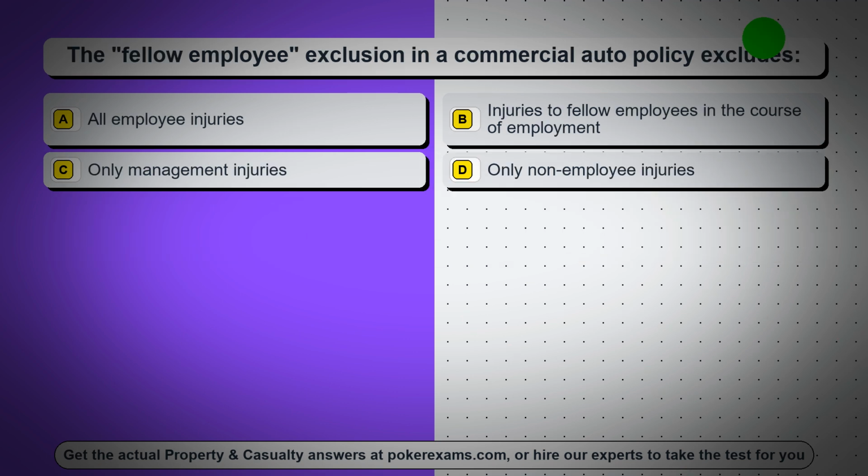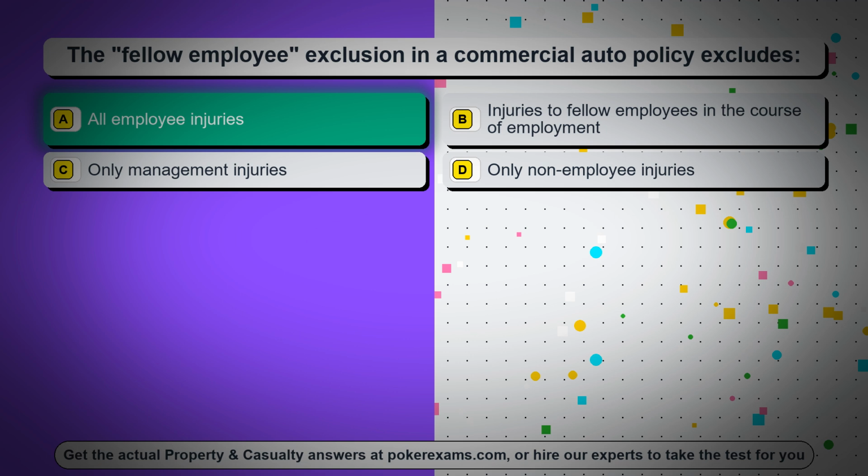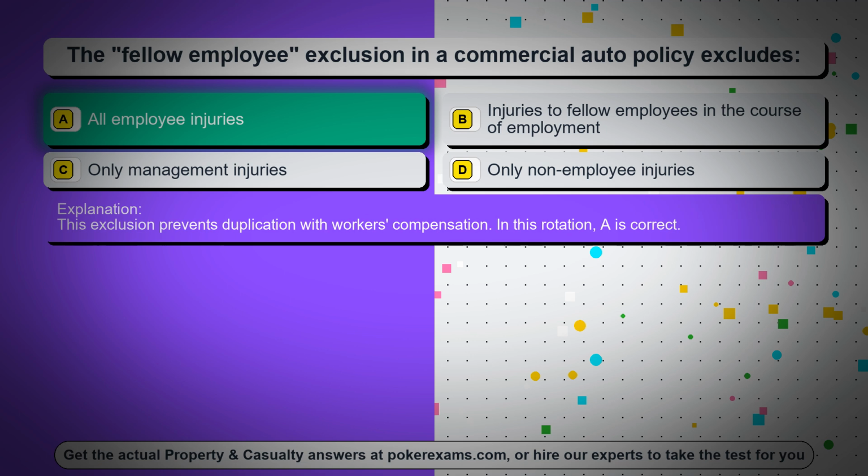Question 55. The fellow employee exclusion in a commercial auto policy excludes. Option A. All employee injuries. Option B, injuries to fellow employees in the course of employment. Option C, only management injuries. Option D, only non-employee injuries. The correct answer is option A, all employee injuries. This exclusion prevents duplication with workers' compensation. In this rotation, A is correct.